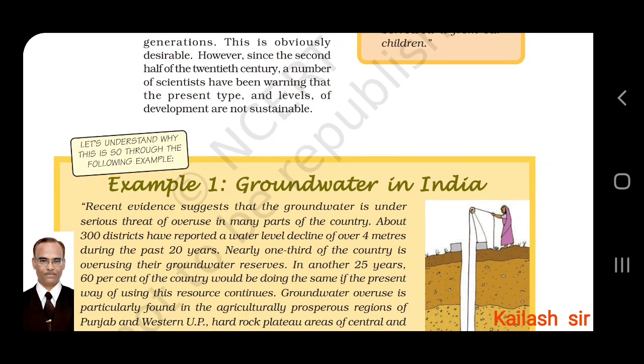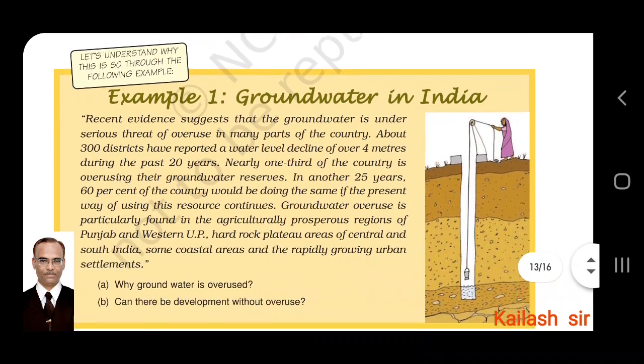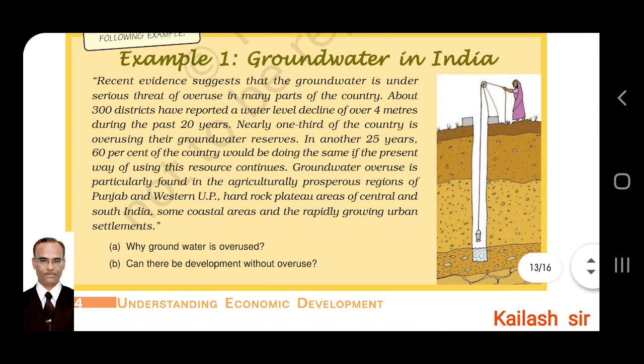Let us understand this through the following example. Example 1, groundwater in India. Recent evidence suggests that groundwater is under serious threat of overuse in many parts of the country. Water is wasted, everybody knows this. About 300 districts have reported a water level decline of over 4 meters during the past 20 years. The ground water level has gone down almost 4 meters in 300 districts.